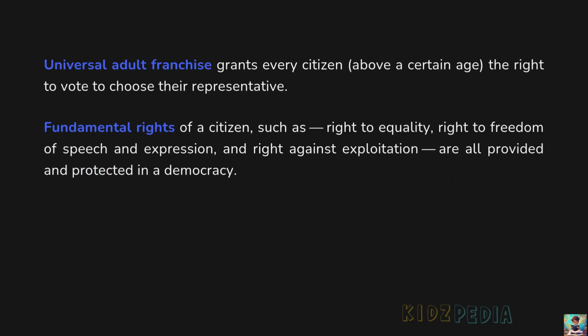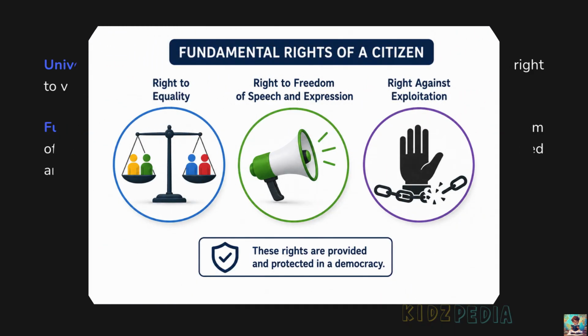Fundamental rights of a citizen such as right to equality, right to freedom of speech and expression, and right against exploitation are all provided and protected in a democracy. So, in a democracy, every citizen is given some fundamental rights. These are basic rights that are protected by the Constitution and cannot be taken away without following the law.